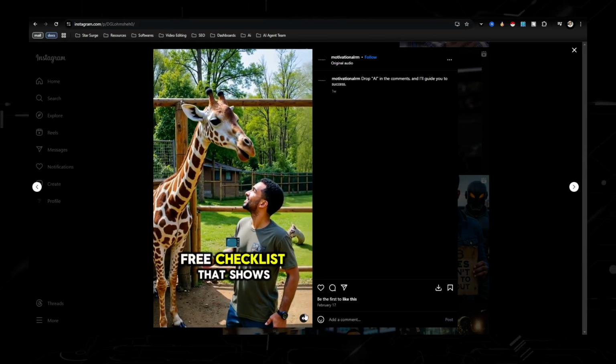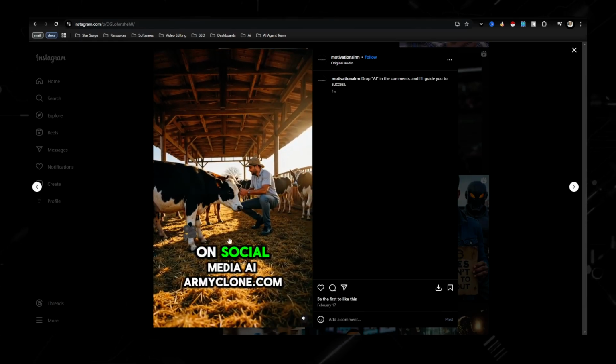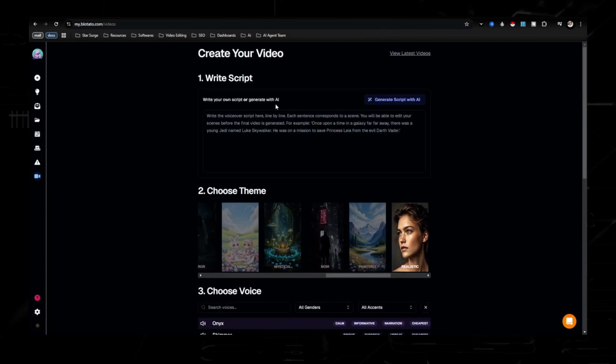Digitalplaybook.com, a full free checklist that shows you how to earn money by cloning yourself on social. So notice how all these images were created with Replicate. Then I just imported all of that into CapCut, which is like a video software tool, added some captions, and then uploaded it to here. But if you're brand new, start with Blotato because it's more time efficient and it's going to allow you to start getting traffic and warming up your Instagram accounts.